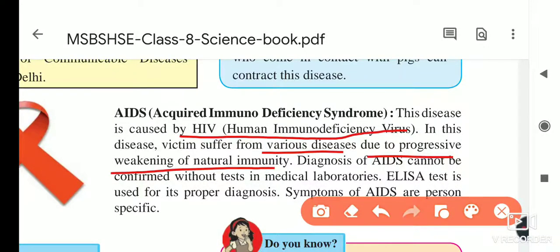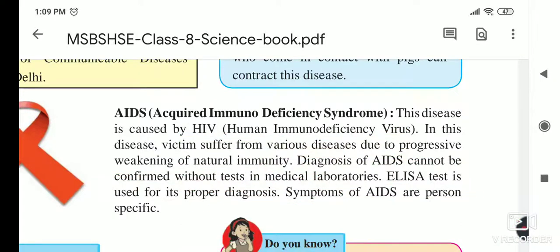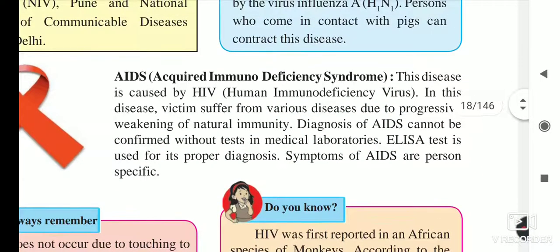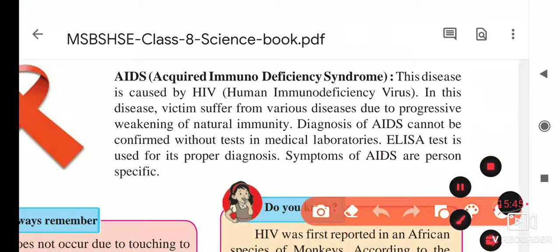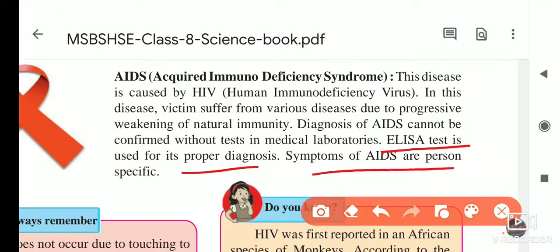The diagnosis of AIDS cannot be confirmed without a test, so we have to do the test in the medical laboratory, and only then it gets confirmed. The test used for the diagnosis of AIDS is ELISA. This test is used for proper diagnosis, and the symptoms of AIDS are specific to each person.